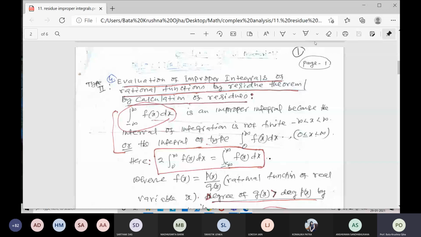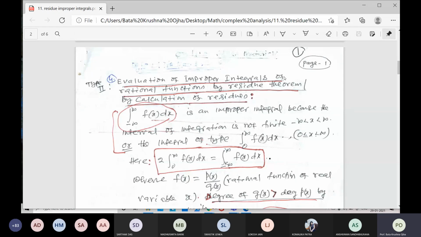If it is rational, then it can be expressed as p of z by q of z. The degree of the denominator must exceed the degree of the numerator by at least 2. If that condition is not satisfied, then you cannot apply the residue theorem.